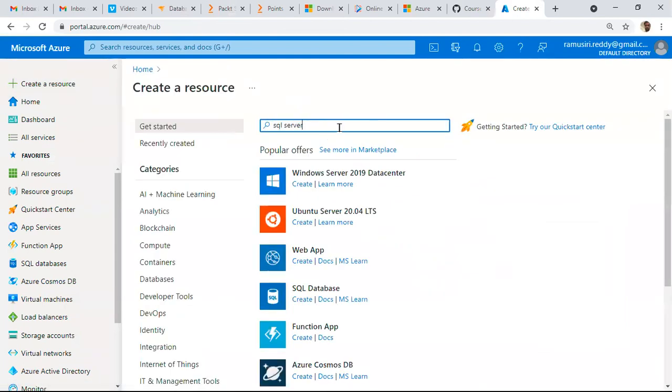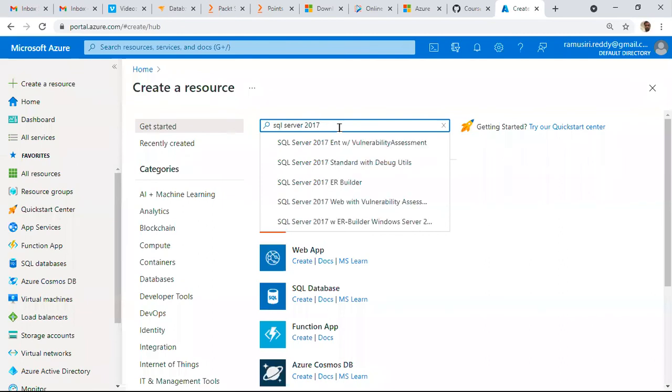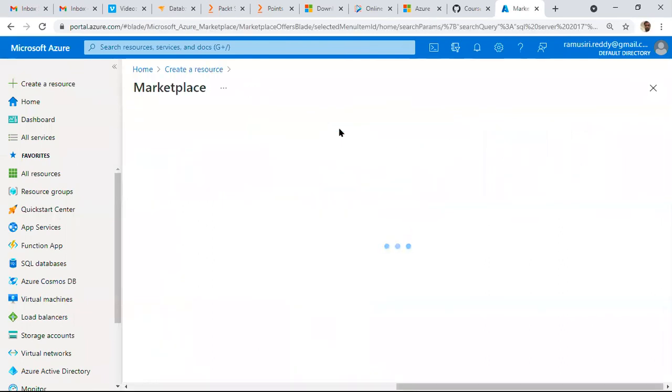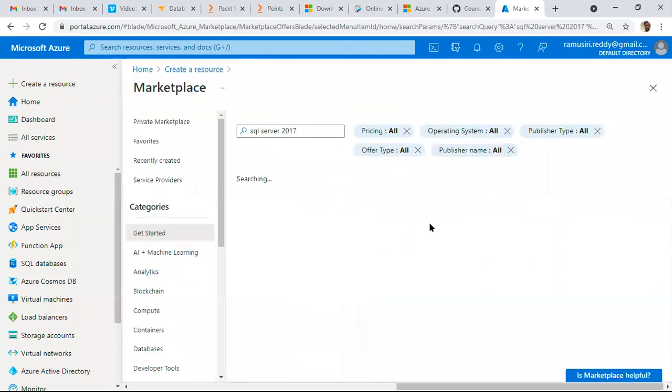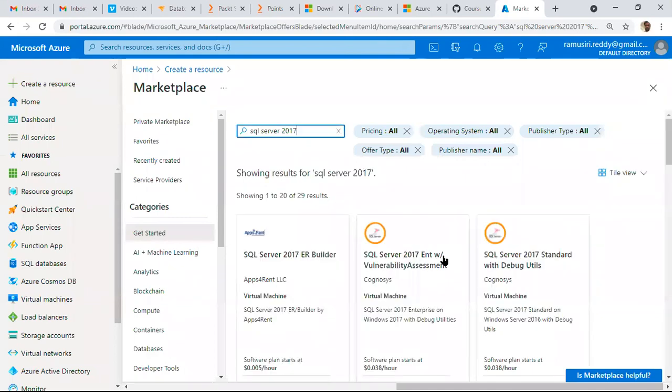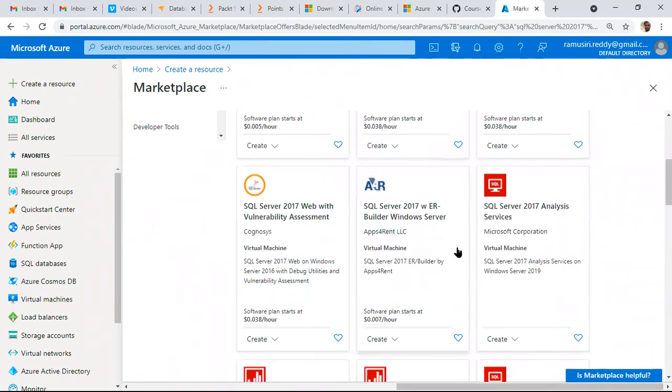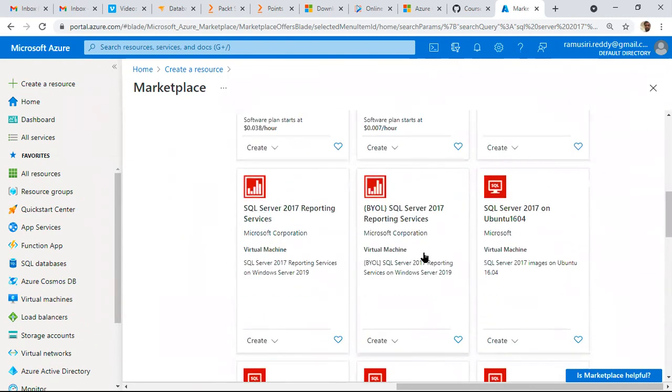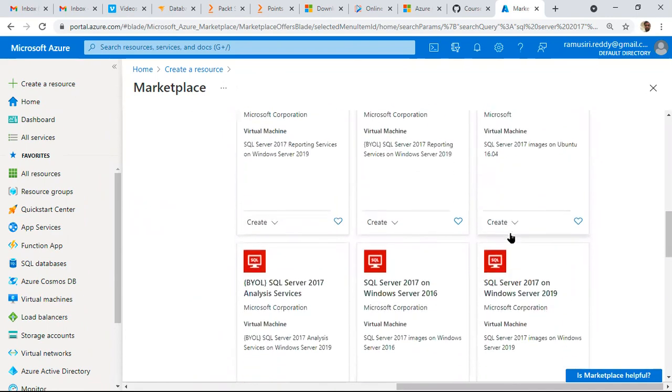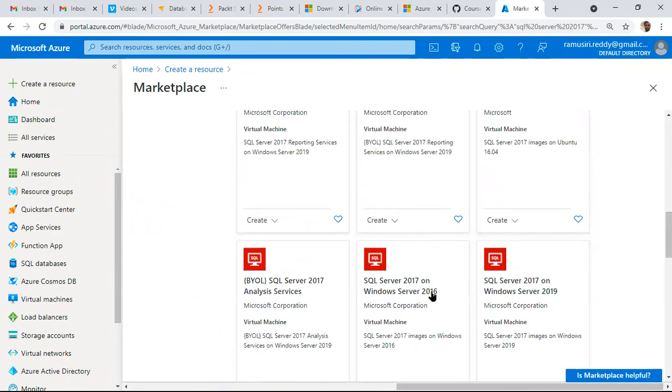That's why we can create virtual machines. For example, if you type SQL Server 2017, pre-configured images are there. Just by using those images, we can create the servers here. SQL Server 2017 on Ubuntu, or SQL Server 2017 on Windows Server. We just have to configure the Windows settings and SQL Server settings, just 4 or 5 properties. Then the server will be ready.